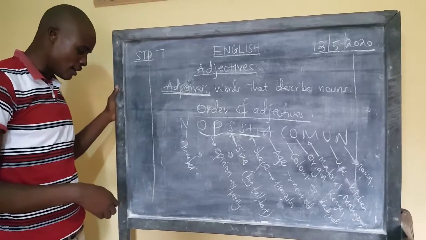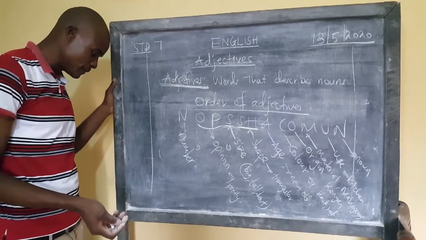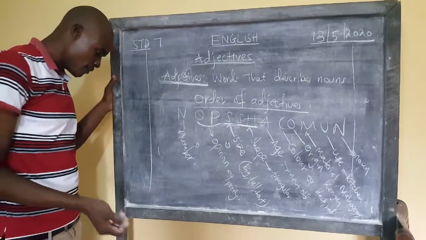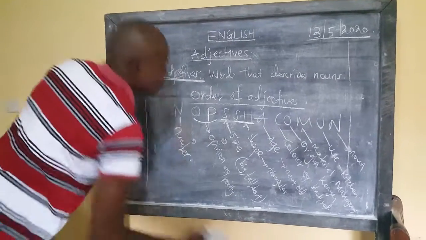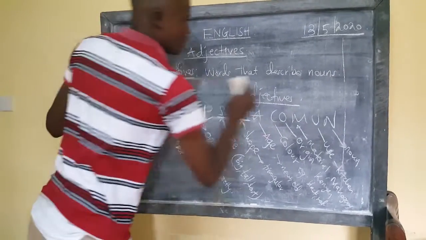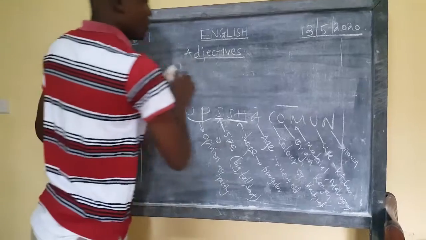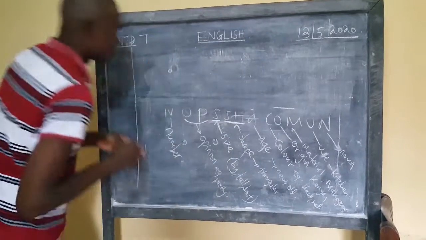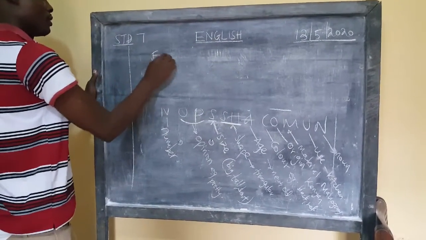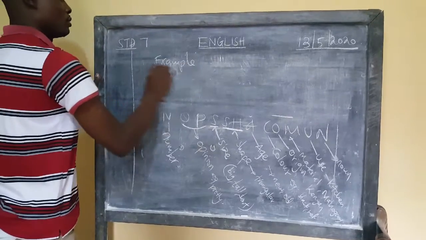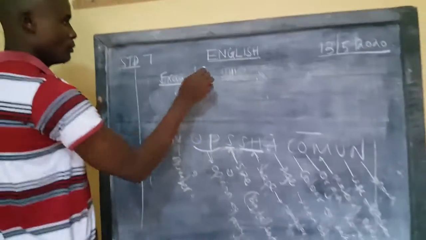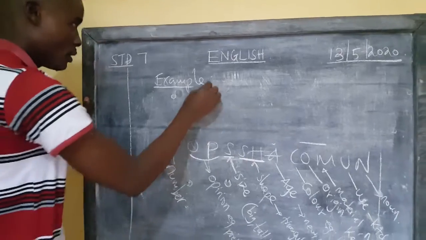So I'll just give a small example here. Example one.